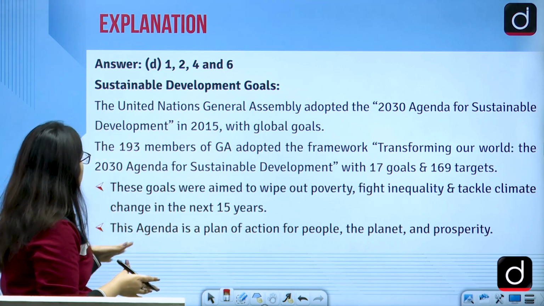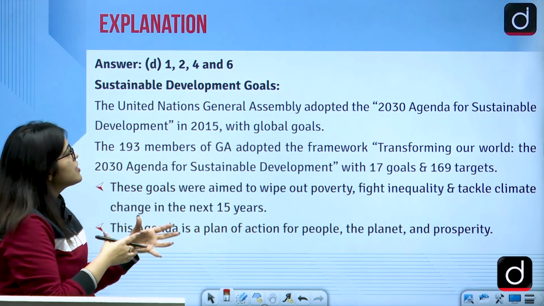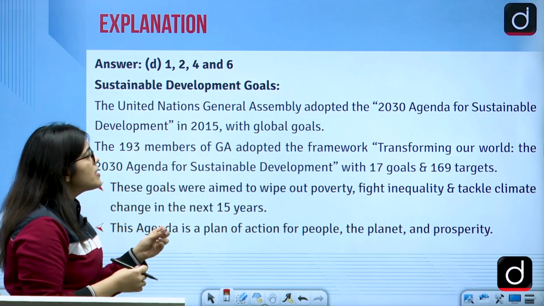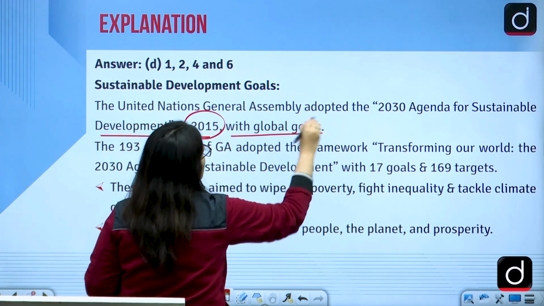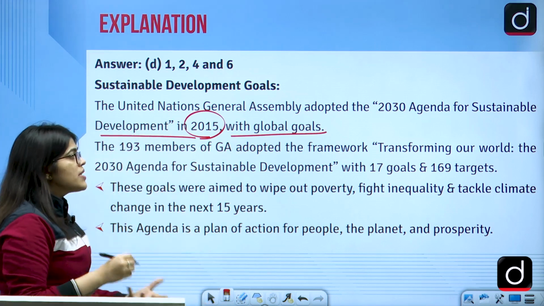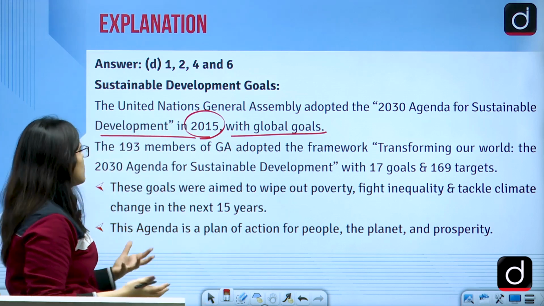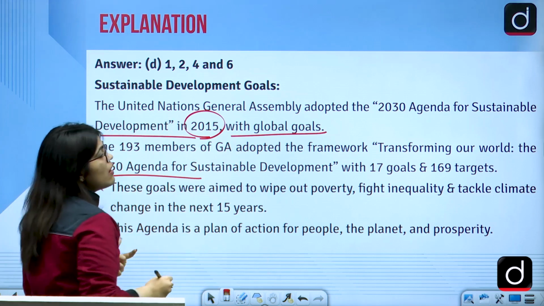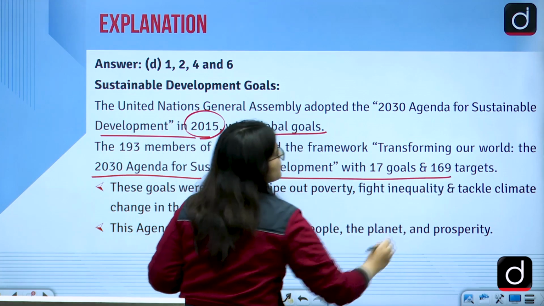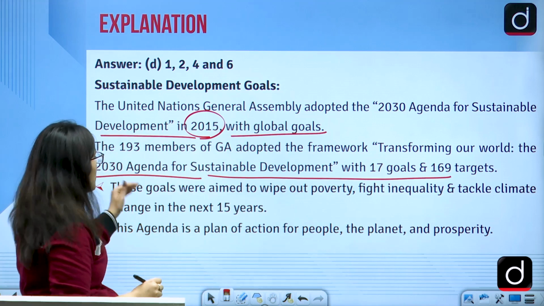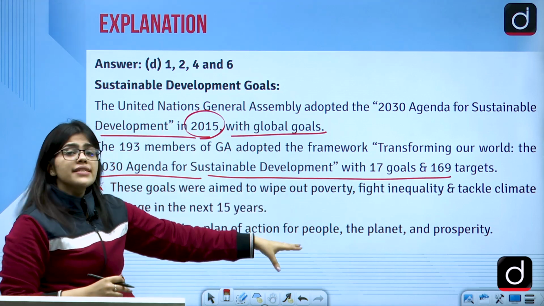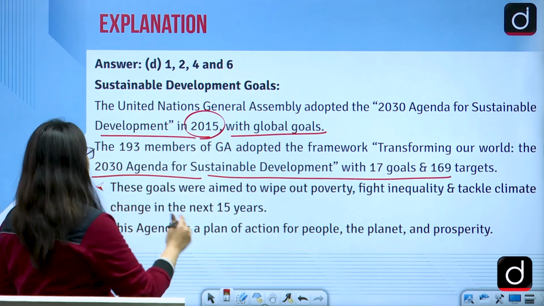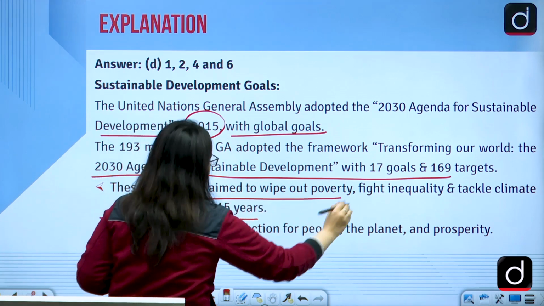This is the explanation given, which says that the United Nations General Assembly adopted the 2030 Agenda of Sustainable Development Goals in 2015. So the GA adopted the framework of transforming our world. By the 2030 Agenda, we have 17 goals and 169 targets that aim to sweep out poverty, fight inequalities, and tackle climate change problems for the next 15 years.